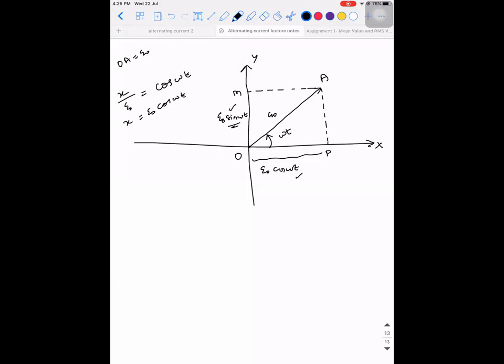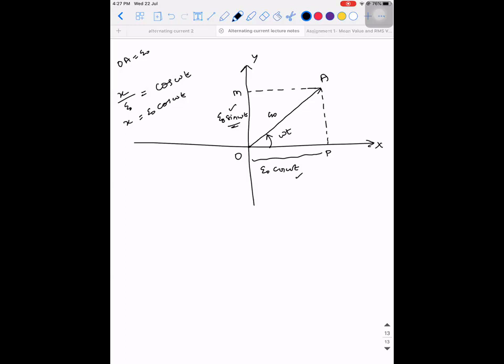Since we are trying to define in terms of sine, all our phasor diagrams should have which projection? Should it have projection on the y-axis or x-axis? Y-axis. All the diagrams that we are going to draw will have the projection on the y-axis. If the same thing is given in terms of cos in the exam paper, then it should be a projection on the x-axis. Have this point in mind.